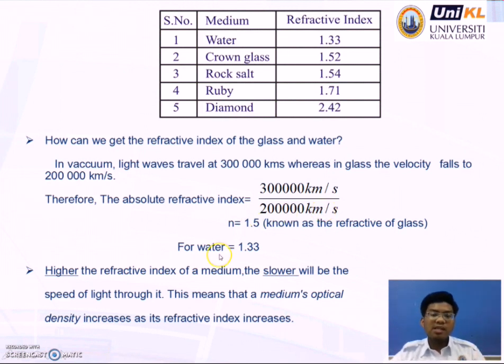Okay, so that means the velocity of light through the glass, that means 1.5. Okay, how about for water, it is 1.33. Okay, what we can conclude is the higher the refractive index of a medium, the slower the speed of light through it. This means that a medium's optical density increases as its refractive index increases.